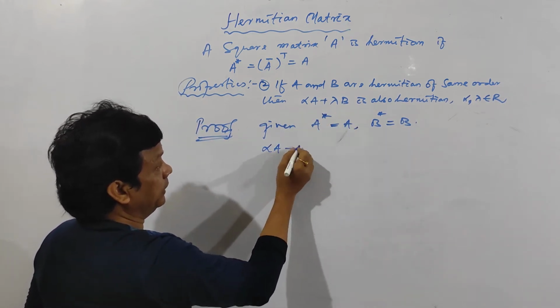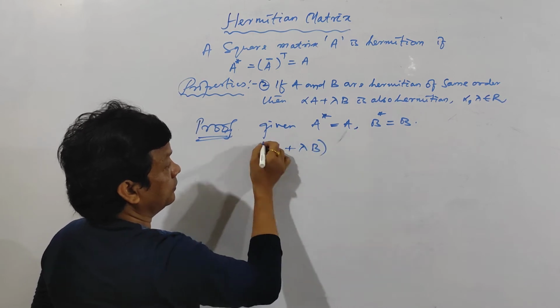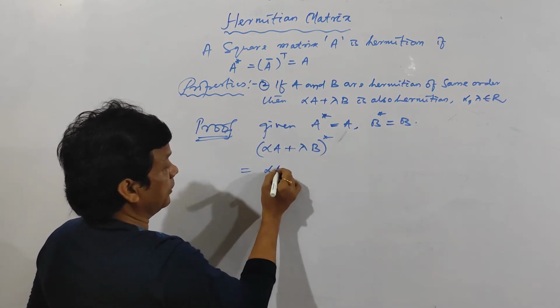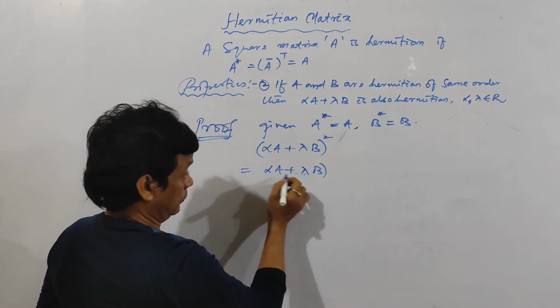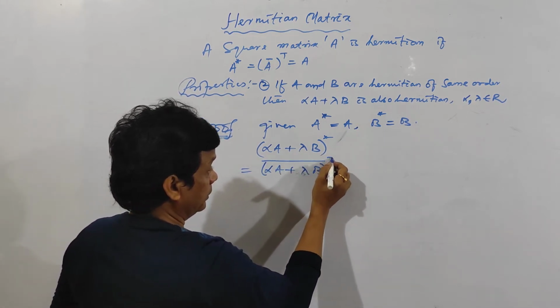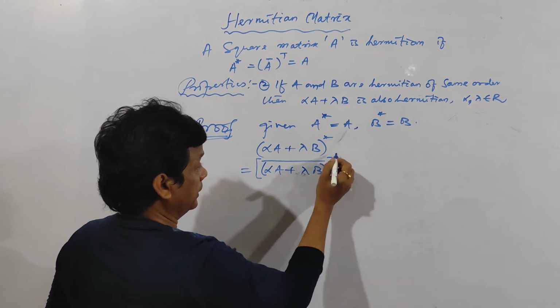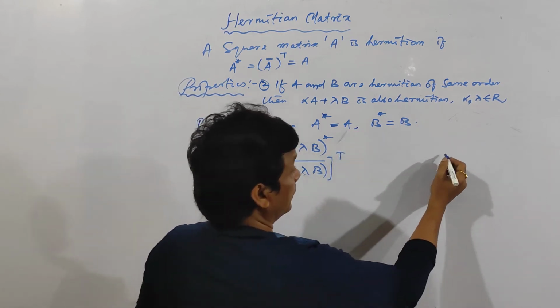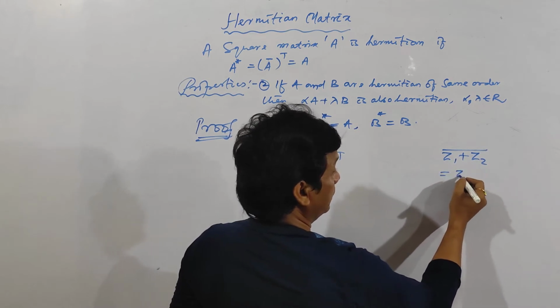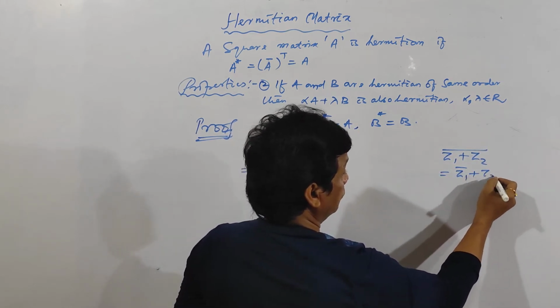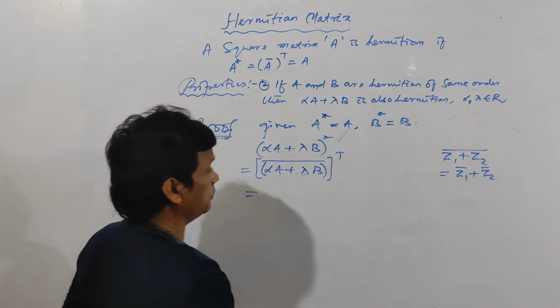That means alpha A plus lambda B whole star. That means take alpha A plus lambda B whole conjugate, then take the transpose of it. And in complex numbers, Z1 plus Z2 whole conjugate, we have taken Z1 bar plus Z2 bar, the conjugate of Z1 plus the conjugate of Z2.